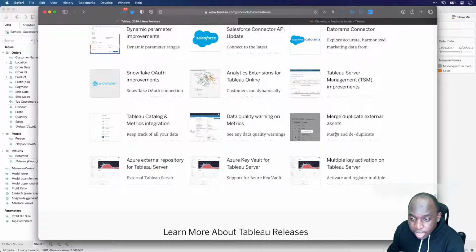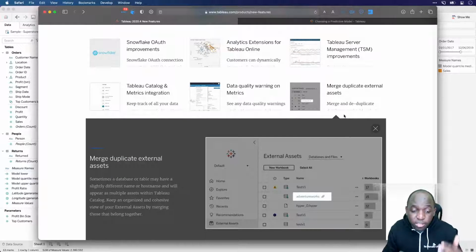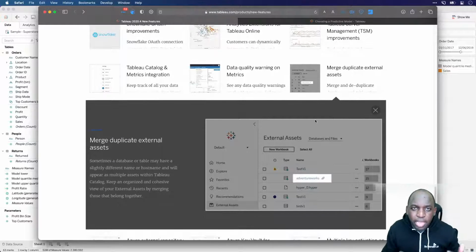Merging duplicate external assets and Tableau Catalog metrics and integration. Now these two things are related to the Data Management add-on, and specifically inside of the Data Management add-on is something called Tableau Catalog. With those two things, you get these two features. Okay, so again, what they keep doing over the last, I'd say, six releases is keep on improving this lineage feature, because essentially what they're trying to do is make this a one-stop shop for handling and managing metadata, especially when you've got things like duplicate data connections.